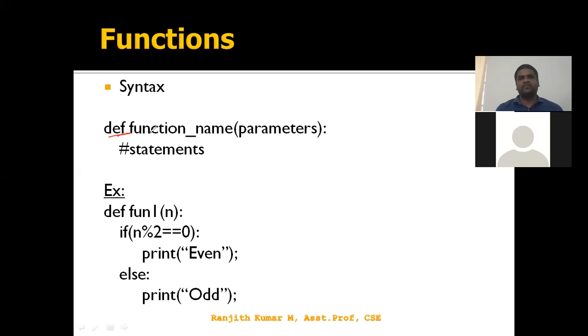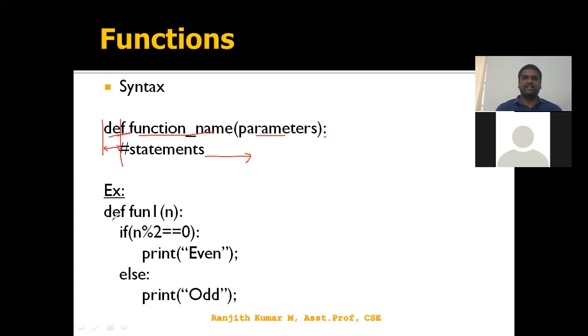Define. We are defining one function name with a parameter list. If we don't have parameters, just leave it empty. Followed by a set of statements. See, we have a colon, right? Colon indicates what? The statements that come after this line are treated as one block, with an indentation, one tab. See, my line starts here, and the next line starts here. This distance is called indentation. We should have an indentation.